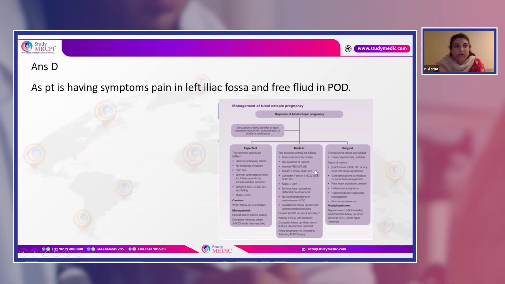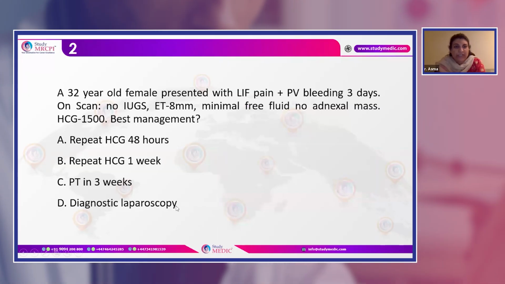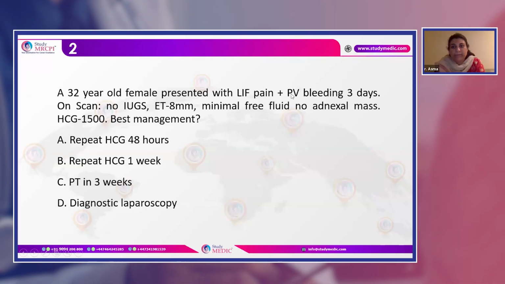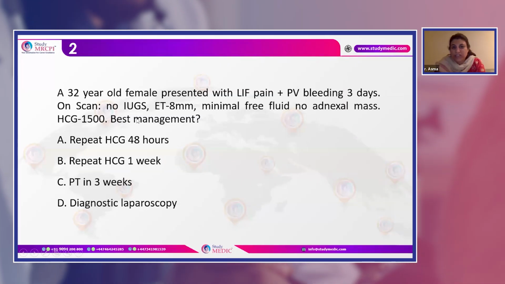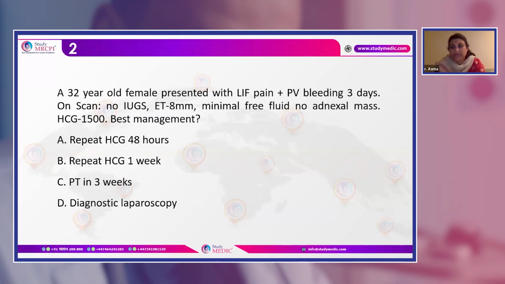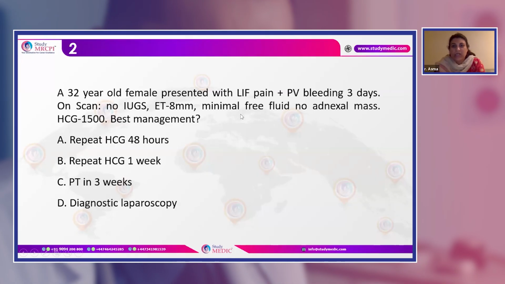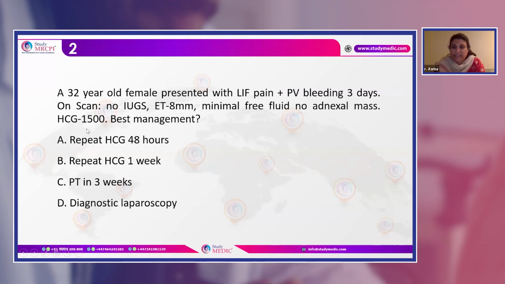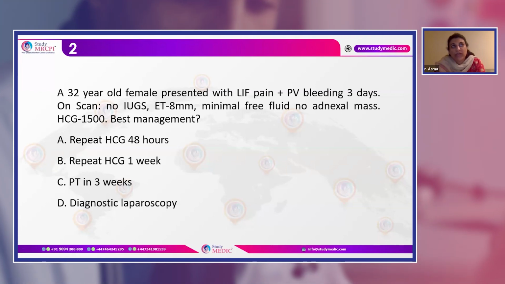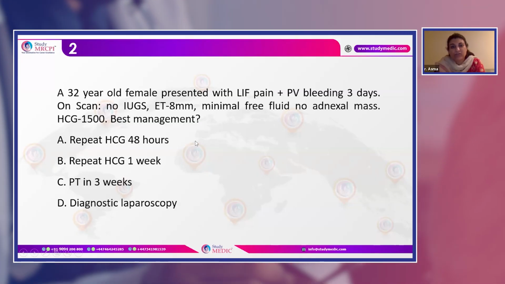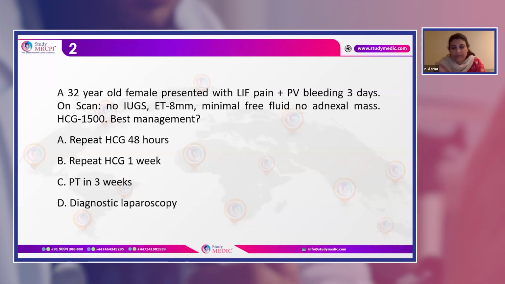In this case the option is D, because the patient is 32 years old presenting with symptoms, which are left iliac fossa pain and PV bleeding. You did not see any gestational sac, so you cannot measure the sac size according to the criteria given for expectant or medical management. You see minimal free fluid, and the beta HCG is 1500. Surgical management is suitable for a patient with any beta HCG but having symptoms. This patient is having symptoms, so you're going to go for diagnostic laparoscopy to make your decision for doing the procedure.